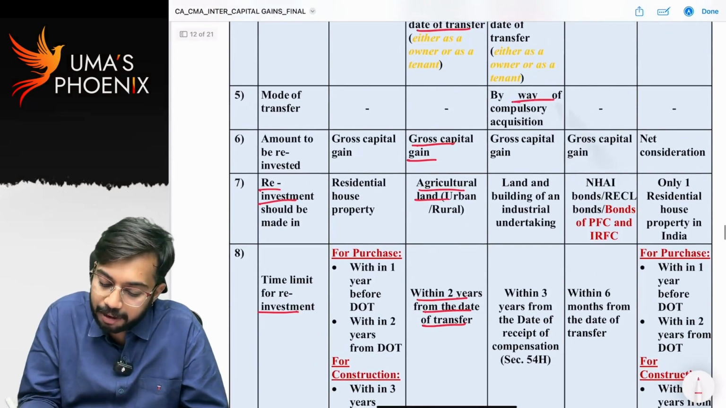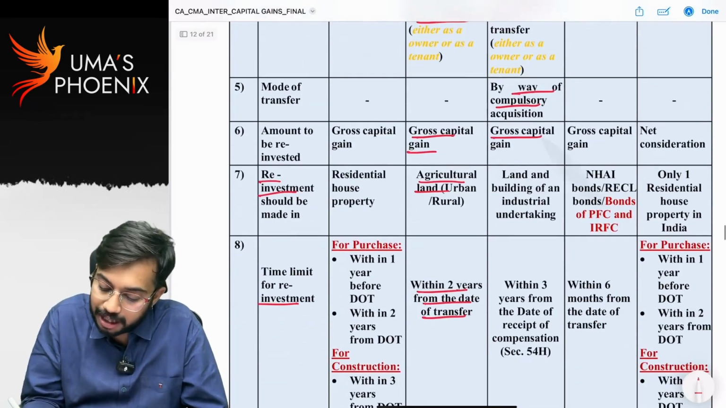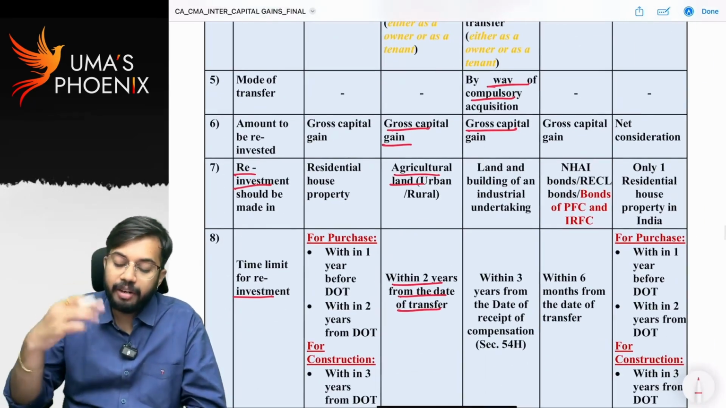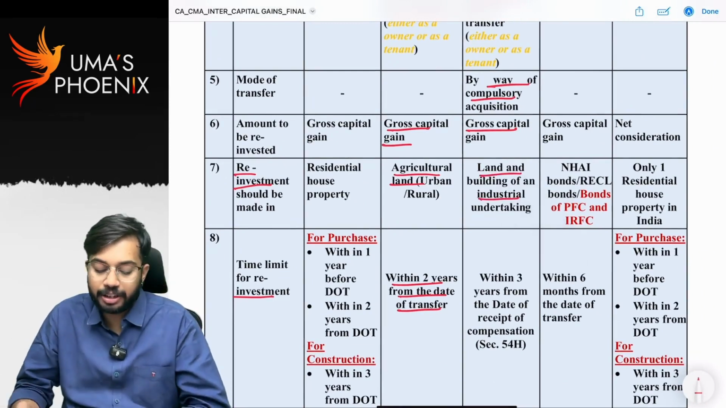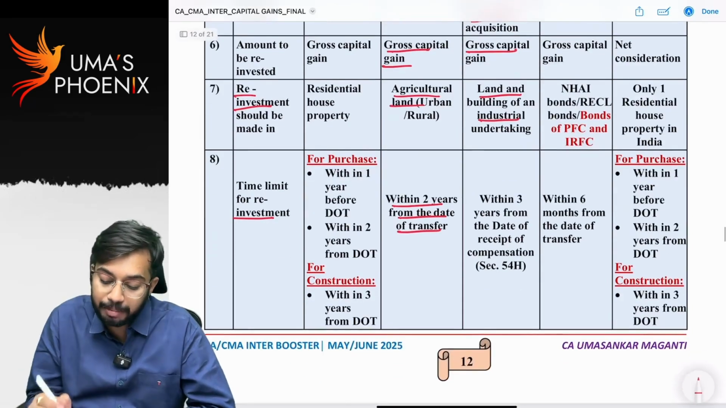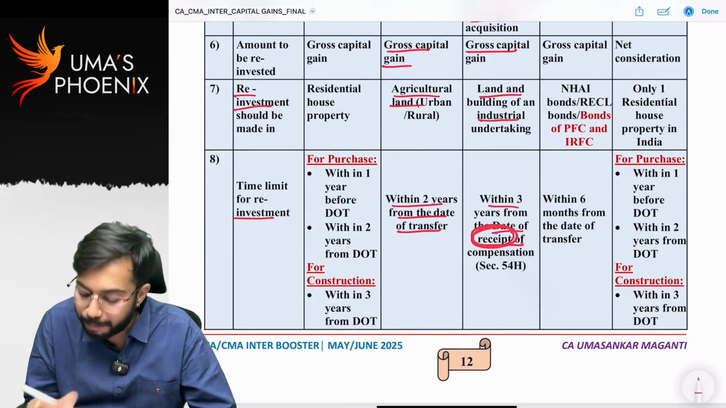See, the mode of transfer is by way of compulsory acquisition. The amount required to be reinvested is the gross capital gain. Where should reinvestment be made? Reinvestment should be made in land or building of an industrial undertaking. What is the time limit for reinvestment? Within 3 years from the date of receipt of compensation.